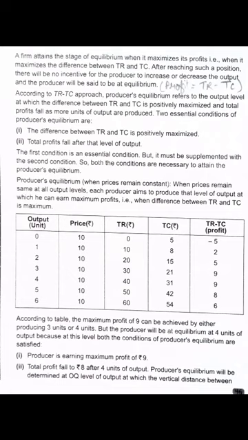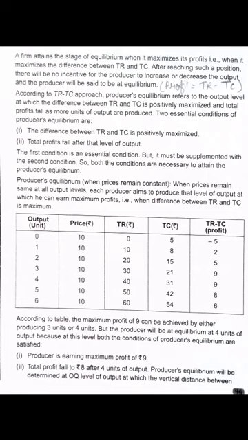According to the TR-TC approach, producer's equilibrium refers to the output level at which the difference between TR and TC is positively maximized and total profit falls as more units of output are produced. So that is what the TR-TC approach says: producer's equilibrium is the level of output which is being produced at, and what is that?